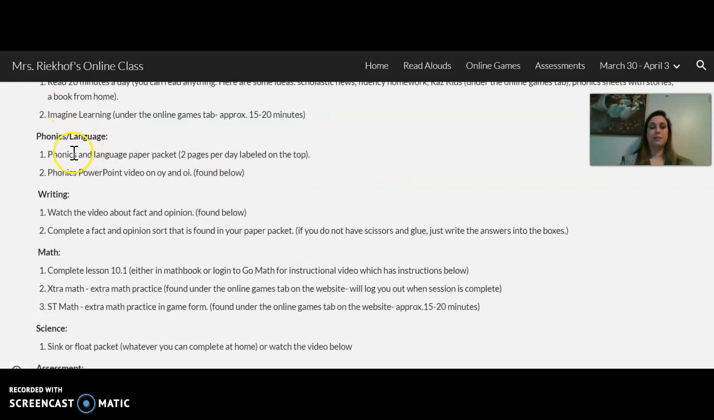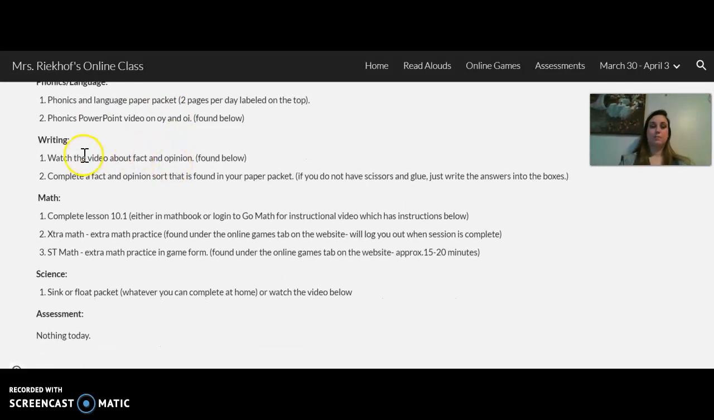Then for phonics and language, in the paper packet, which you will not have until tomorrow, is a phonics and language packet. There are 2 pages per day that are labeled on the top. So they will say Monday, March 30th. Then number 2 is the phonics PowerPoint, which you'll find below. It is a video of me trying to teach to the kids, which is a little strange not having students there, but the students are familiar with the format. We do this every day in class. Just have them sit at the computer and listen to the video, and they can go ahead and read along with us.